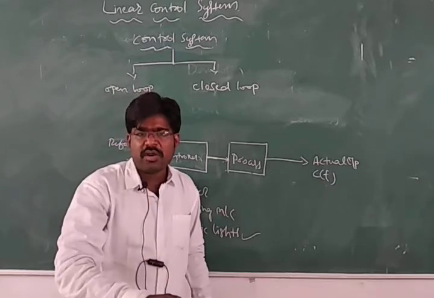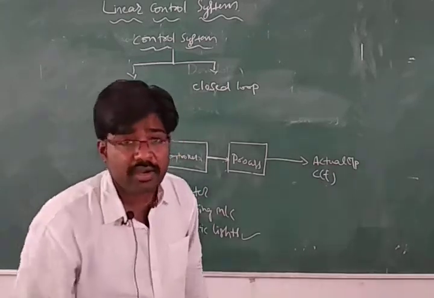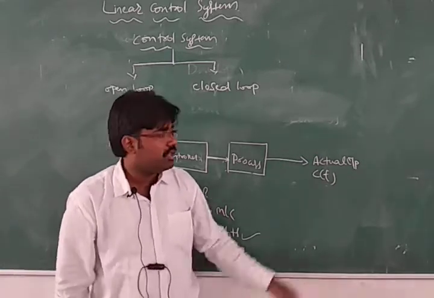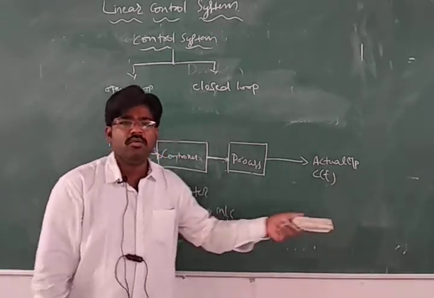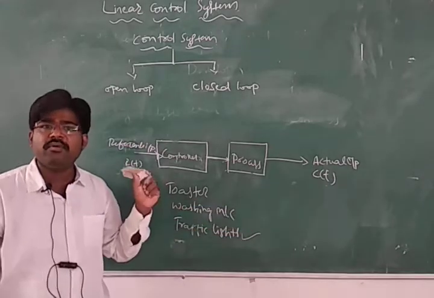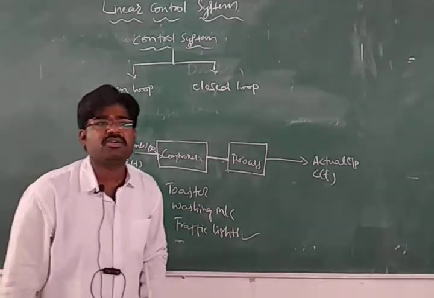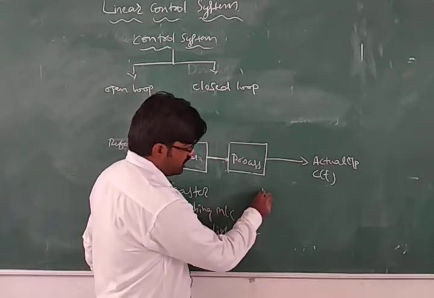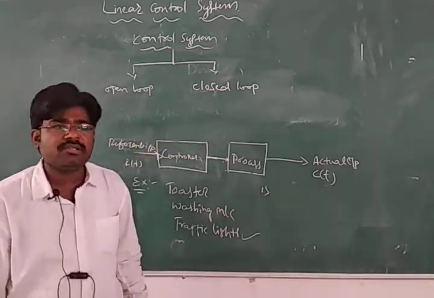So an open loop control system is a system where output is dependent on the input, but input is independent of the output. If you want any changes in the output, you cannot do that with the help of the input. Such a system is called an open loop control system, right? It has certain advantages.